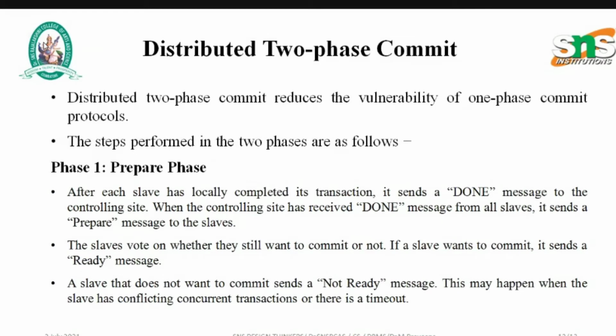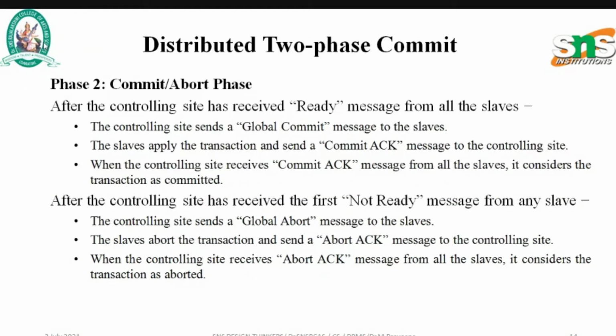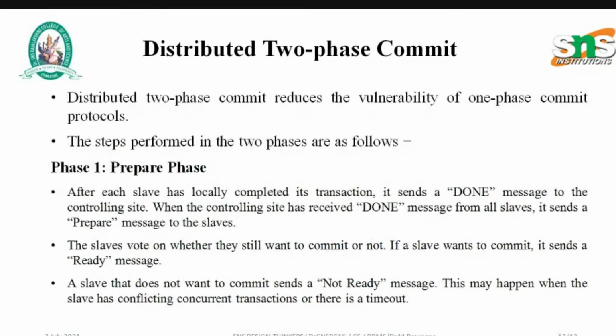Next, let's see about the distributed two-phase commit. As the name suggests, two phases are available. It reduces the vulnerability of the one-phase commit protocol. The steps performed in this are phase 1, the prepare phase, and phase 2, which is the commit or abort phase.